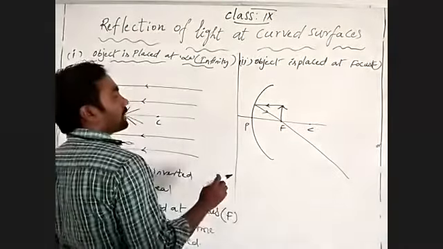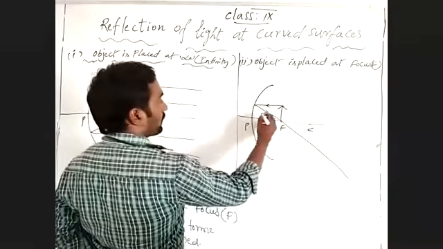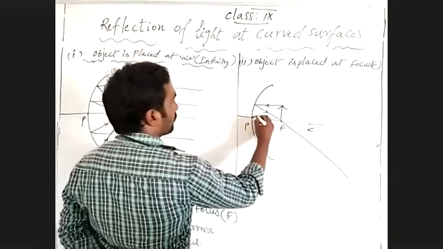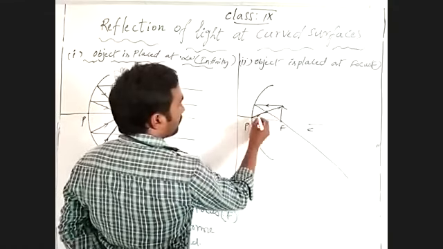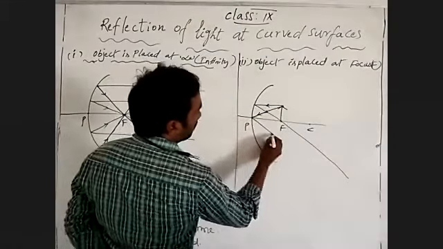And one more light ray. Here you can draw two types of drawings. One through the focus, so it gives reflection by that.